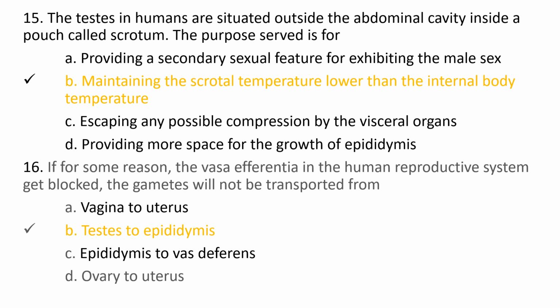The 16th question is, if for some reason the vasa efferentia in the human reproductive system get blocked, the gametes will not be transported from option A, vagina to uterus, option B, testis to epididymis, option C, epididymis to vas deferens, option D, ovary to uterus. The correct option is option B, testis to epididymis.